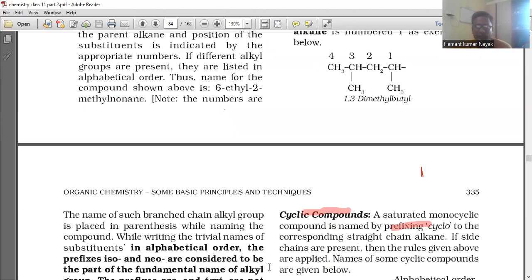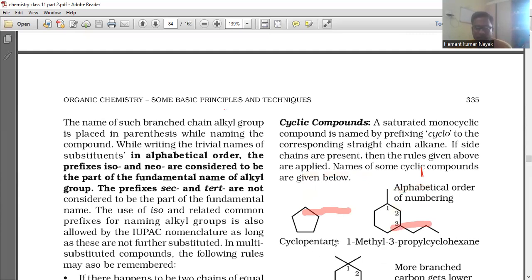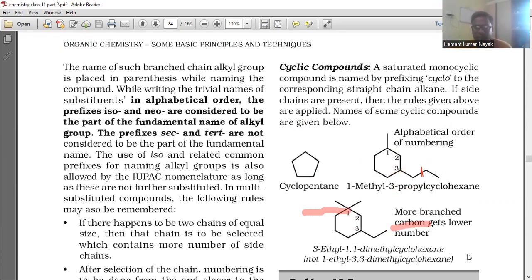So for cyclic compounds, a saturated monocyclic compound is named by prefixing cyclo to the corresponding straight chain alkane. If side chains are present, then the rules given above are applied. Names of some cyclic compounds are given below. Cyclopentane, alphabetical order of numbering 1, 2, 3, 1-methyl, 3-propyl cyclohexane. So the more branched carbon gets the lower number.